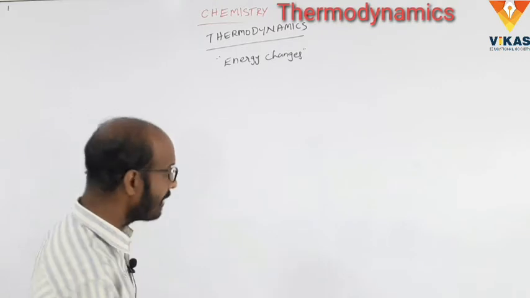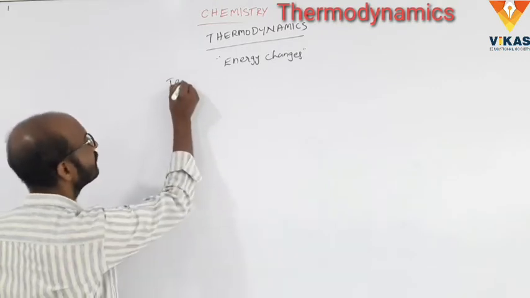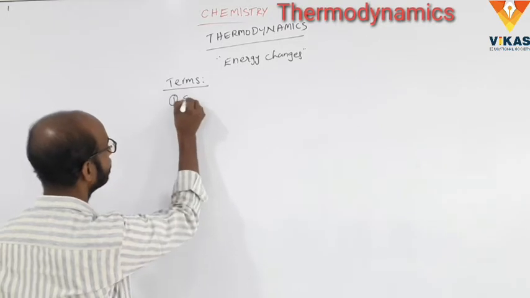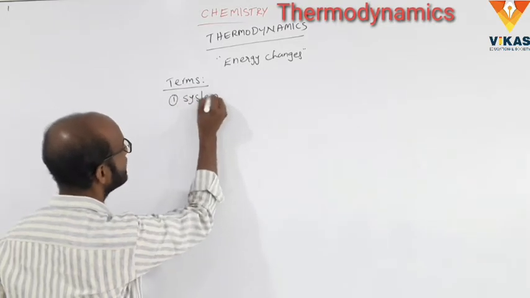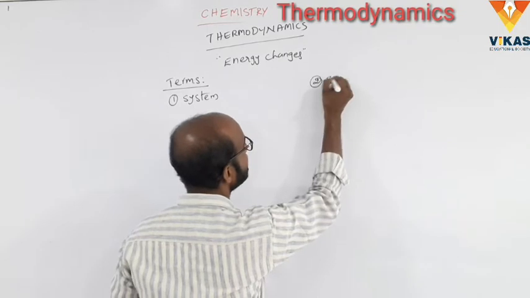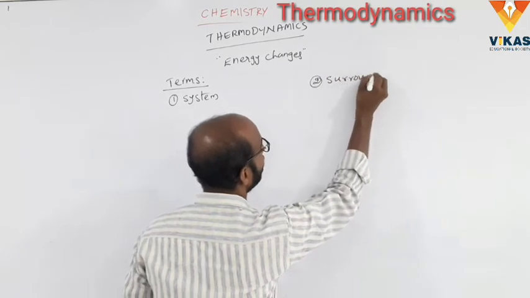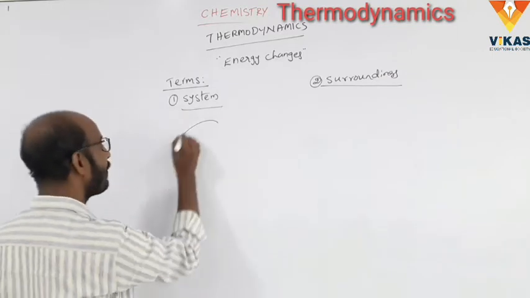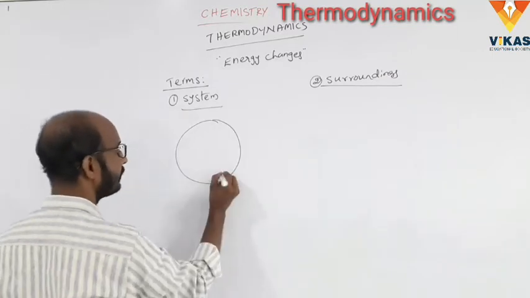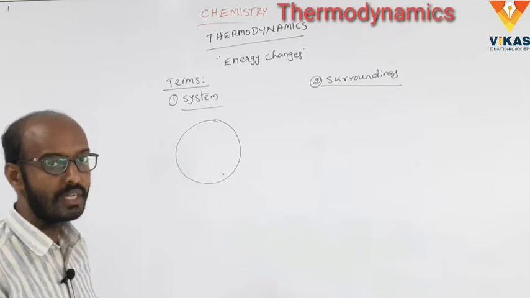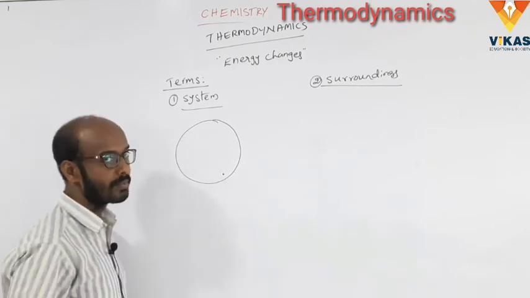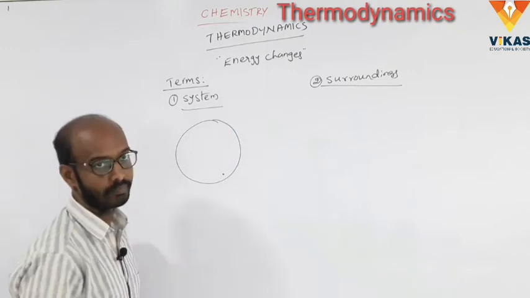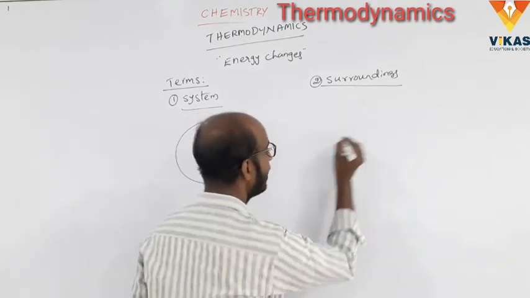And next, the terms. What are the terms involved in thermodynamics? Mainly two terms. One is the system and the second one is surroundings. What is the system? It is a small part of the universe where some observations are made, some chemical reactions occurred. That is called system. And surroundings is the remaining part.